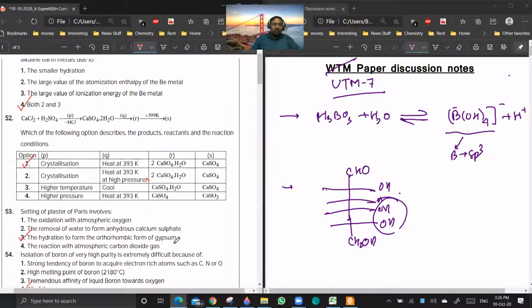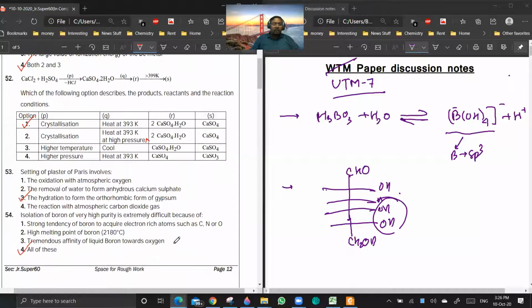Yes, sir. That is very good. So this brings us to 52 to 54. Sir, in 54, what is the role of melting point? Isolation of boron with very high purity is very difficult because of the high melting point of boron.